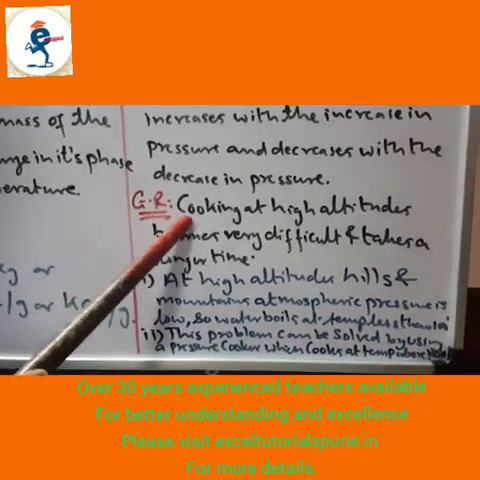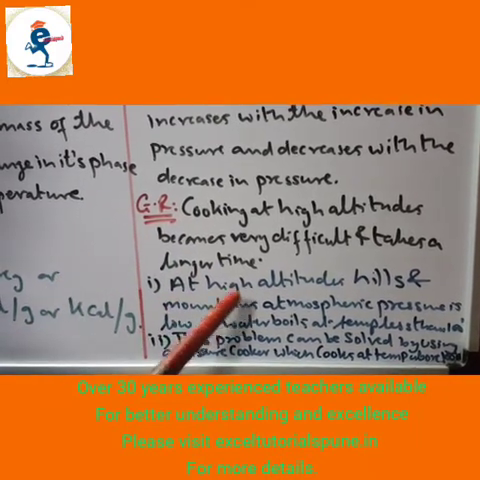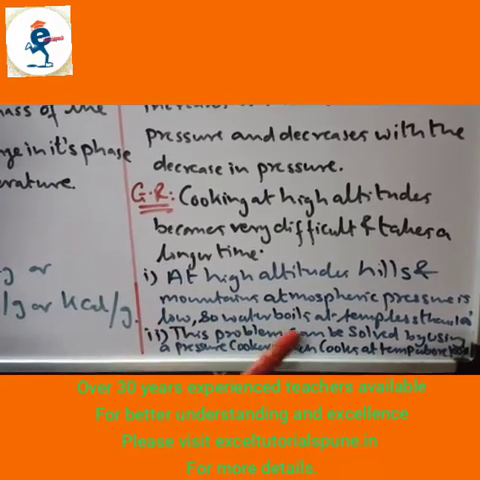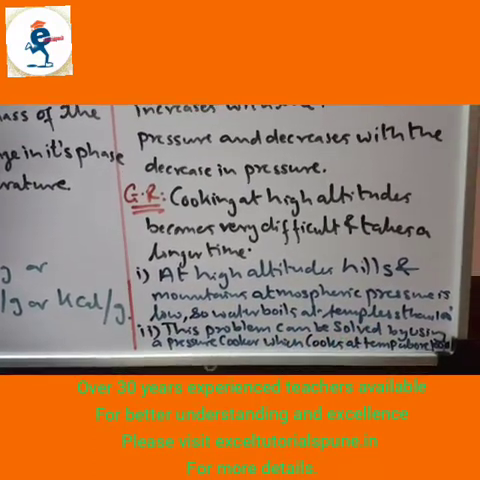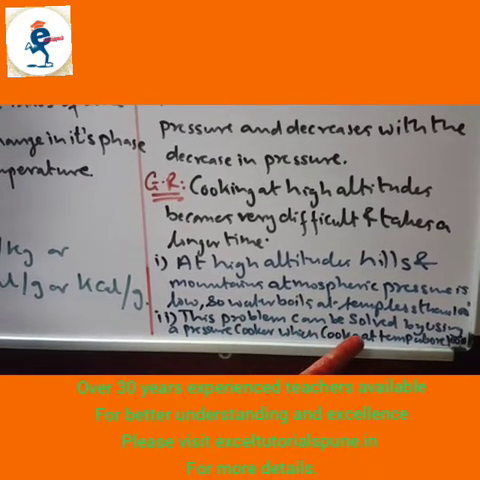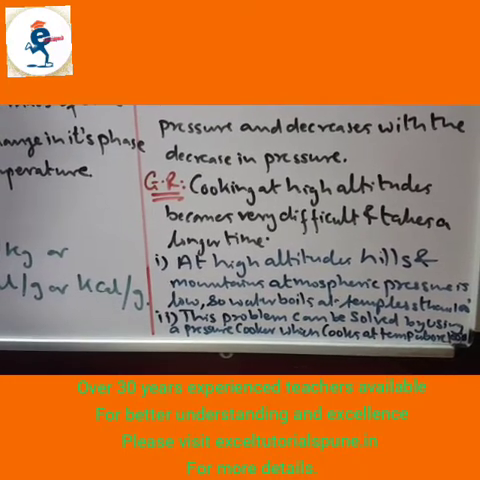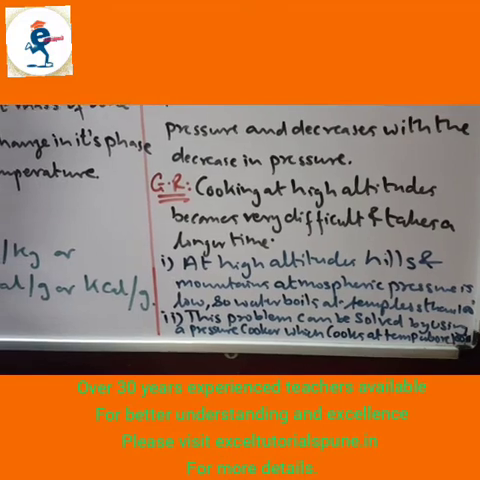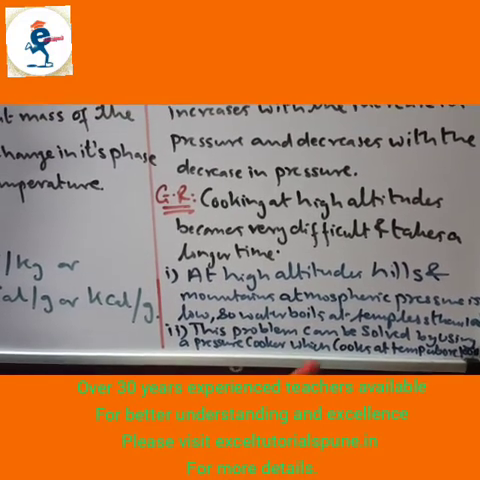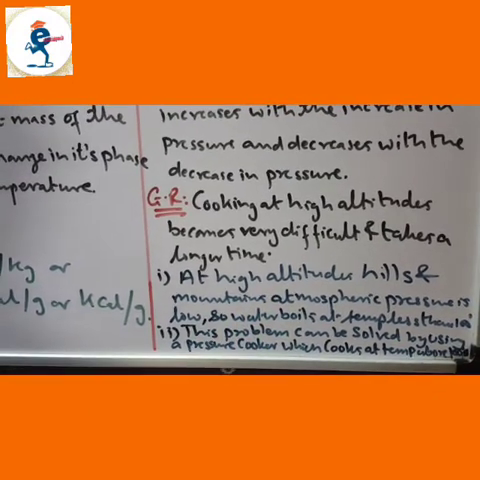Then give reason. Cooking at high altitudes becomes very difficult and takes a longer time because at high altitude, hills and mountains, atmospheric pressure is low, so water boils at a temperature less than 100 degrees Celsius. So this problem can be solved by using a pressure cooker which cooks at a temperature above 100, say about 100 to 120 degrees Celsius is the temperature of content inside the pressure cooker. So that's why it is convenient to use a pressure cooker so that the food gets cooked. Otherwise, if the temperature is less than 100, food does not get cooked nicely.